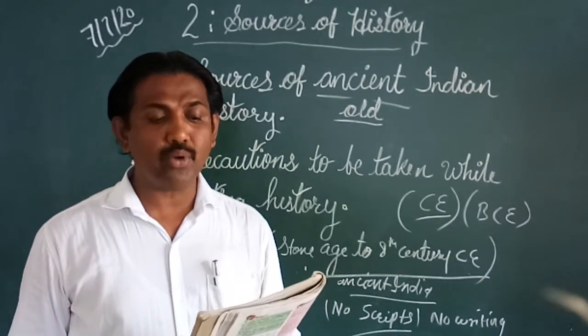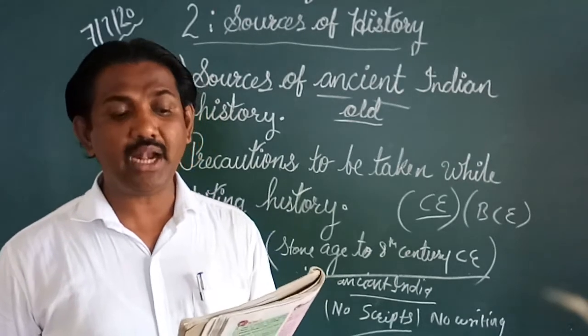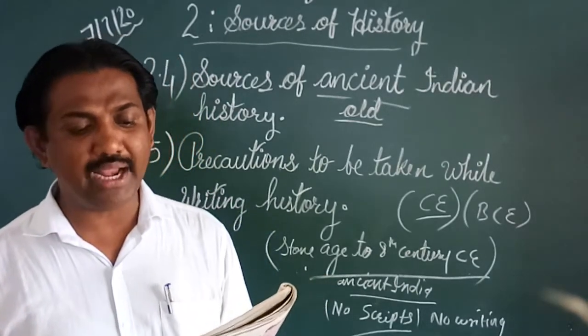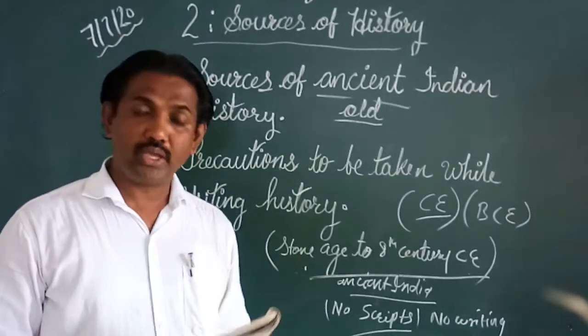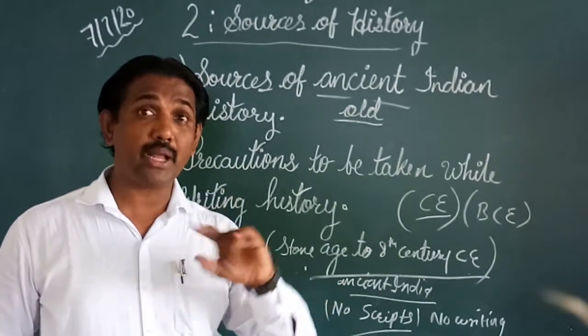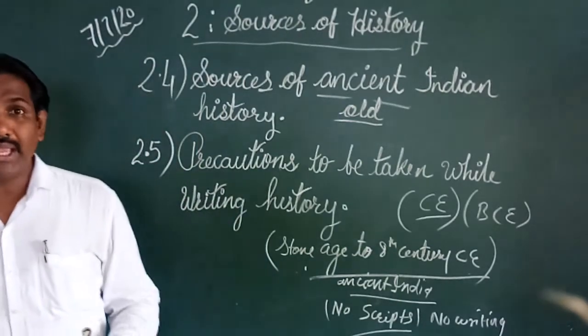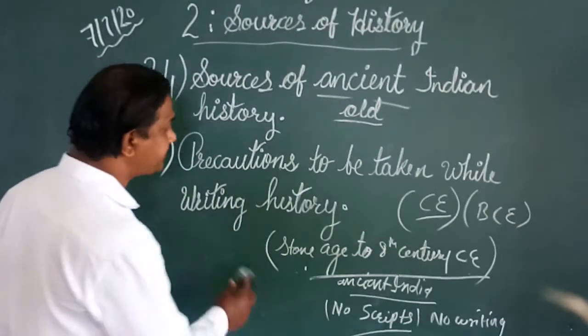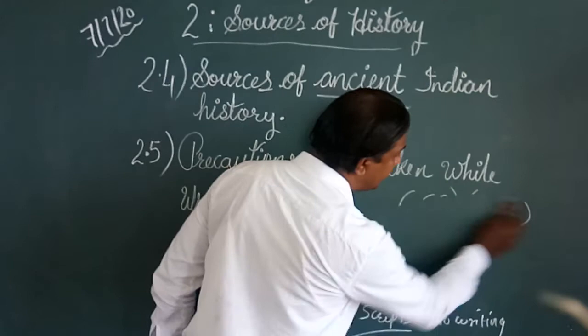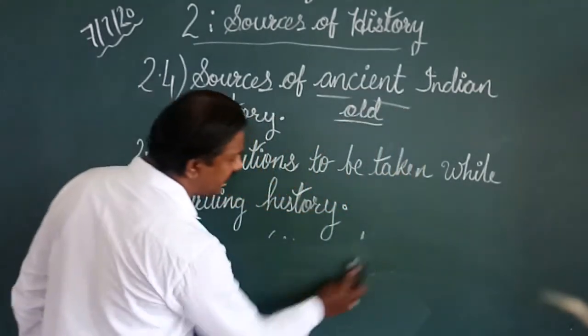However, information about the ancient period from 1500 BCE onwards can be derived from Vedic literature. So if you want information about ancient Indian history, we can take it from the Vedic literature of 1500 BCE.